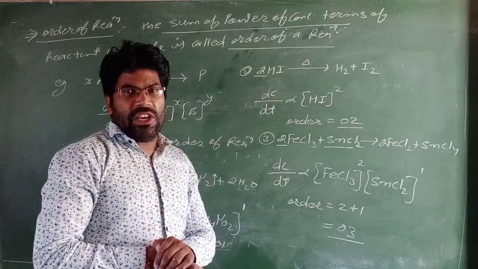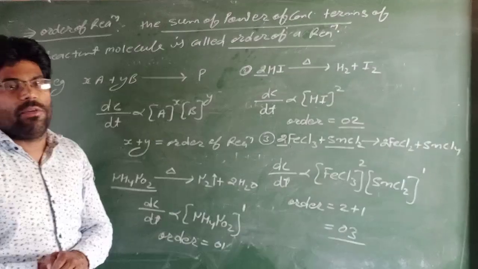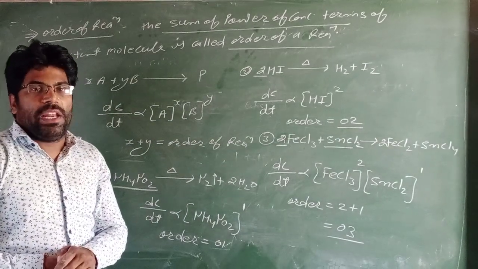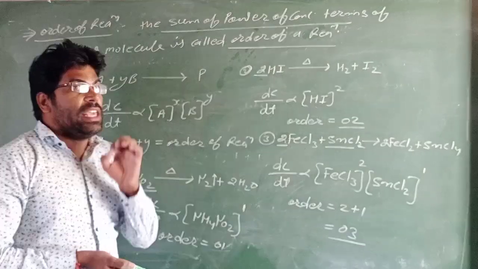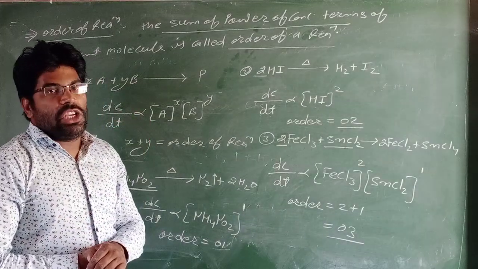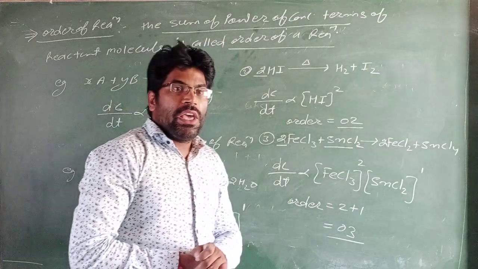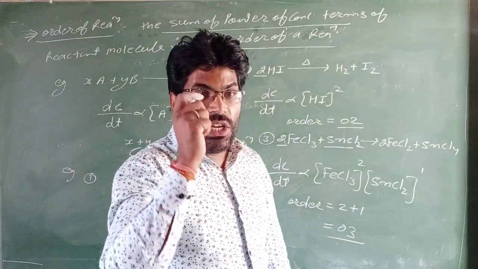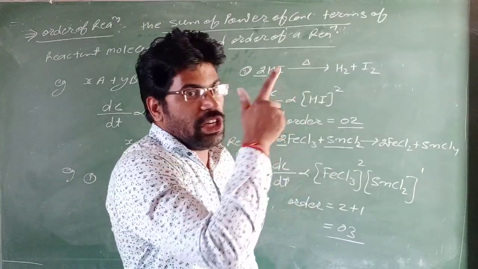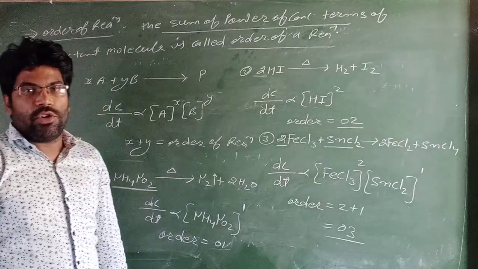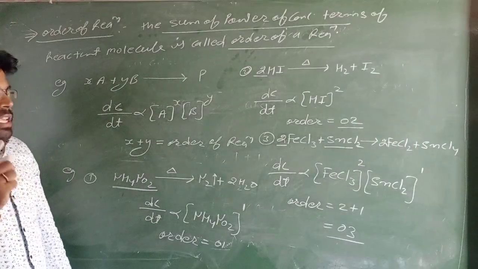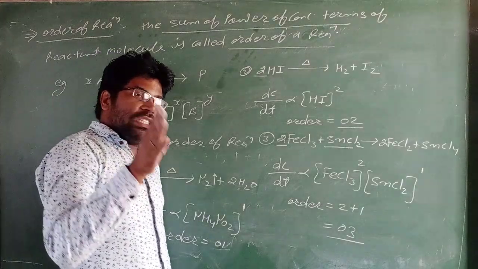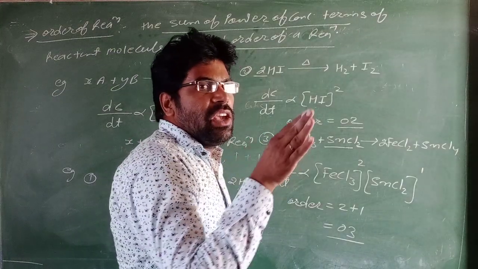Order of a chemical reaction is not a theoretical value, it is an experimental value, because the order of a reaction is only an experimental value. Rate of reaction depends upon the concentration of the reactant molecule, so it is only an experimental value.